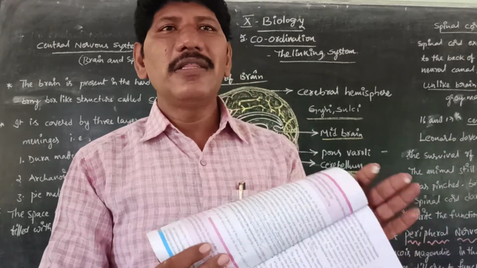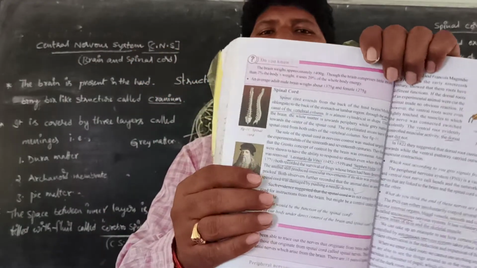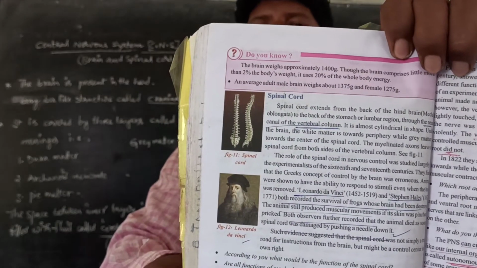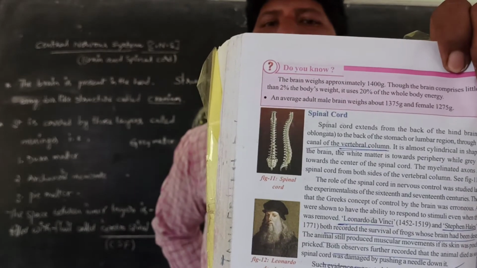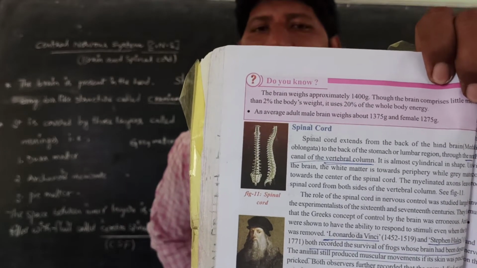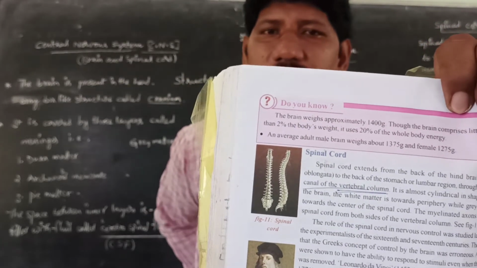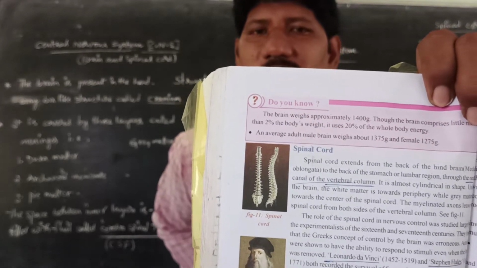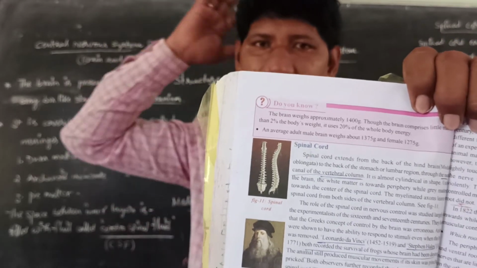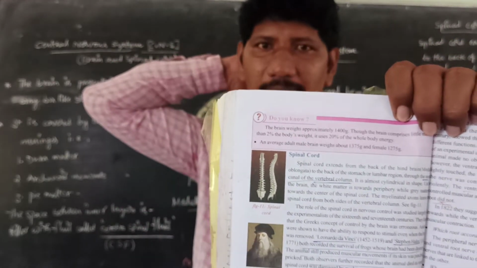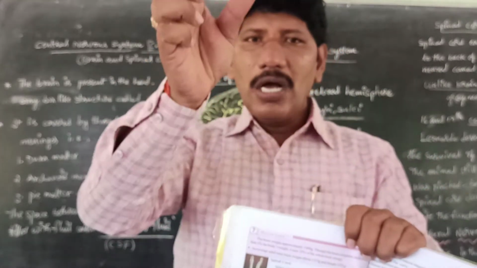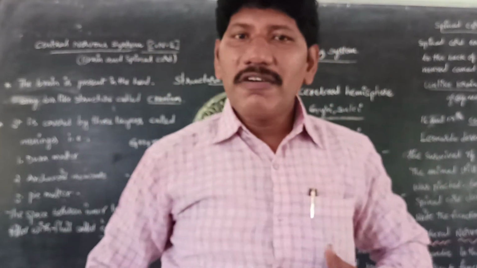Is it clear, children? Then we move to the structure of the spinal cord. When we touch the back side of our body, we feel knob-like structures. Actually, it is the continuation of the medulla oblongata, which travels through a long canal at the back side of our stomach.